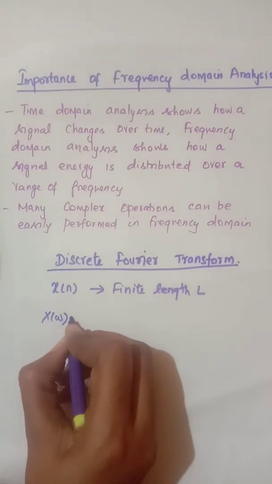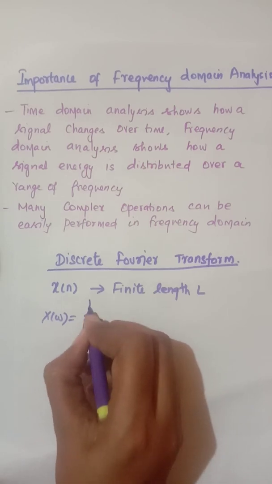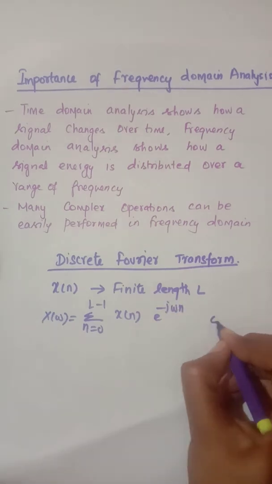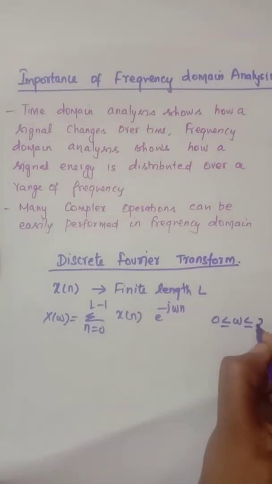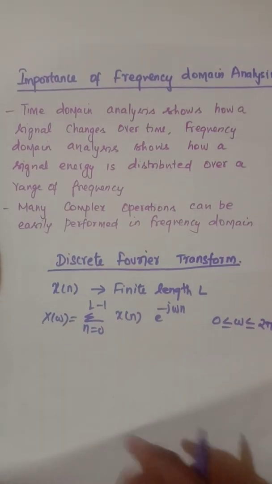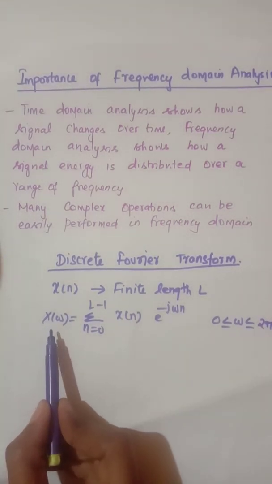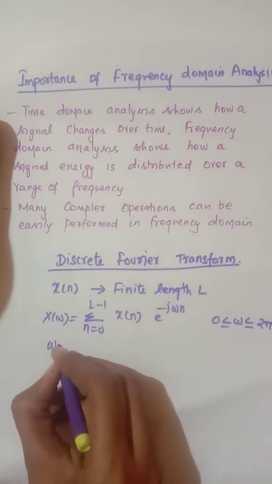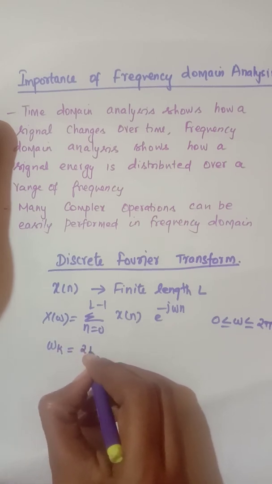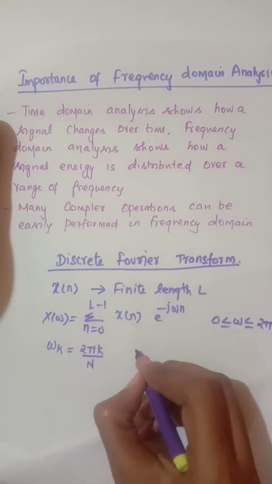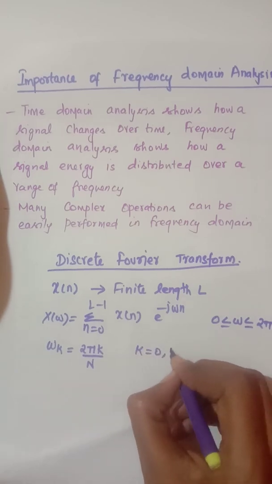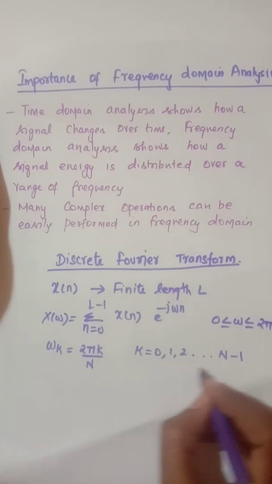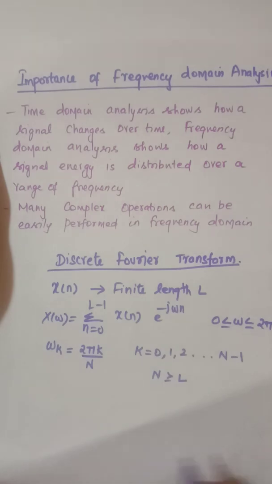X of omega is equal to summation n equal to 0 to L minus 1 x of n e power minus j omega n, where this omega lies between 0 to 2 pi. When this X of omega is sampled at equally spaced frequencies, omega can be written as omega k equal to 2 pi k by N, where k equal to 0, 1, 2 up to N minus 1, and here N is greater than or equal to L.